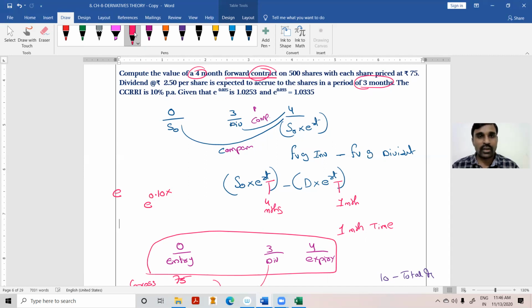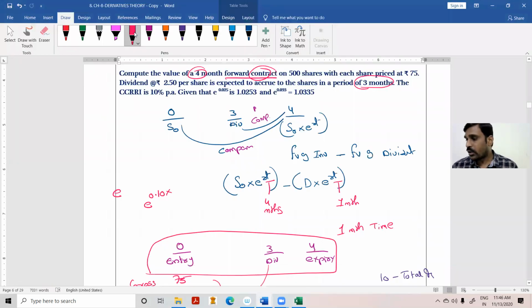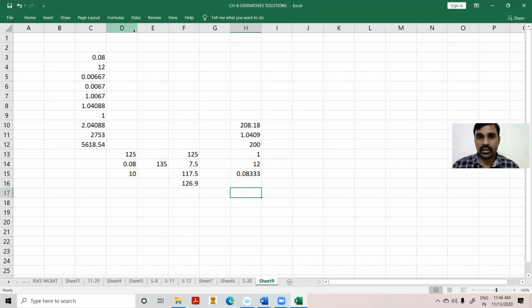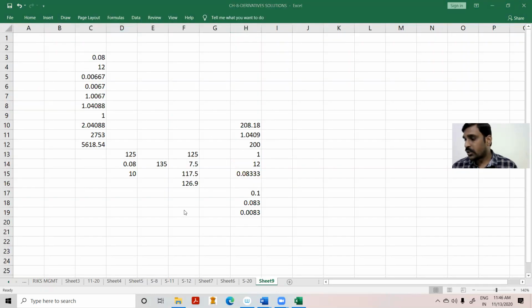What is 1 month? 1 divided by 12, which is 0.083. So 0.10 into 0.083 will be e to the power of 0.0083.